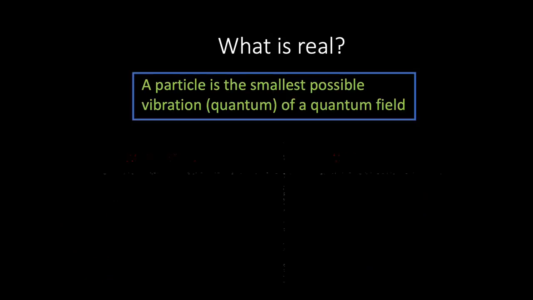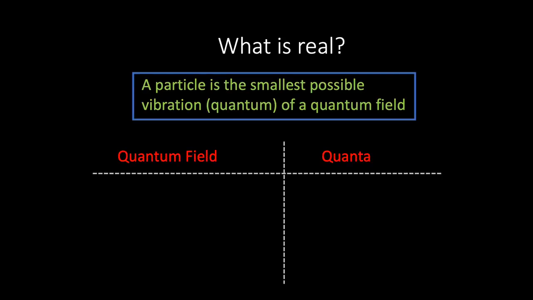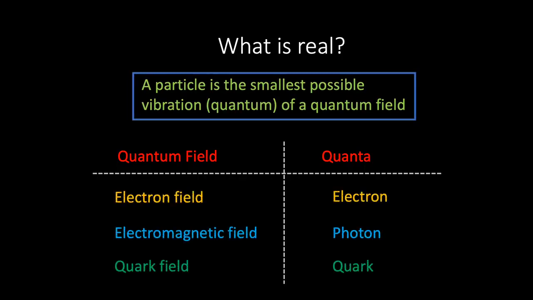And it is this view of reality that lies at the heart of the standard model of particle physics. Within this framework, the quantum fields are considered fundamental, and the familiar particles of the standard model appear as the quanta of these fields. For example, the smallest possible vibration in the electron field is called an electron. Similarly, the smallest possible vibration in the electromagnetic field is a photon. And then there are quark fields and gluon fields and a Higgs field. And so we see that every particle in the universe is a tiny quantum mechanical ripple of the underlying relativistic field. And that is where our journey ends, for now.